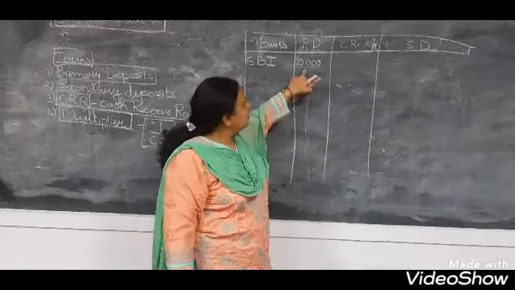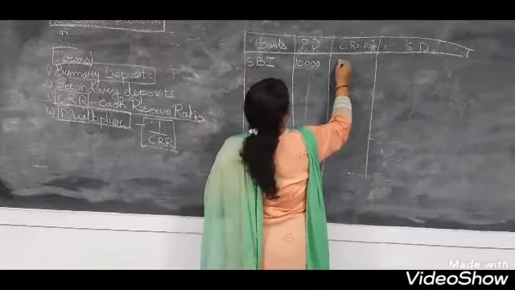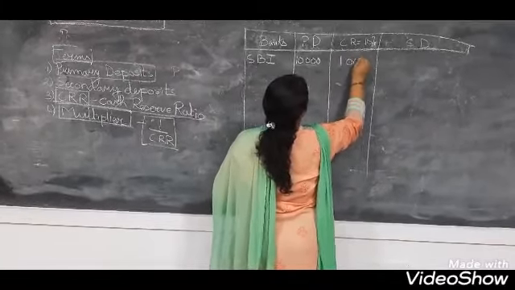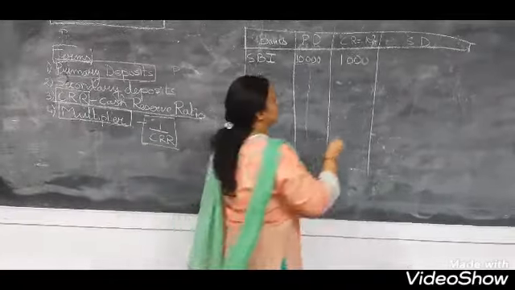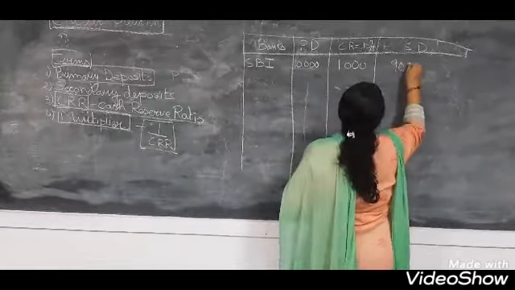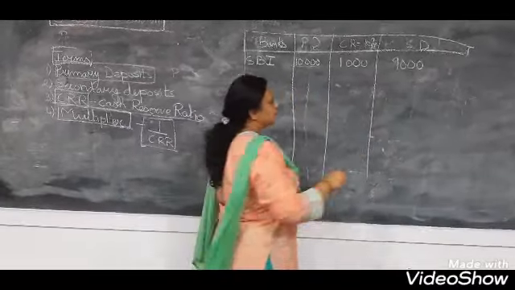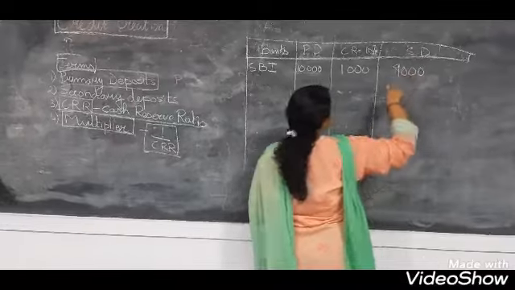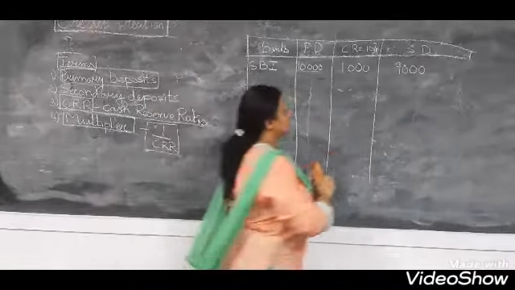Now SBI will use this 10,000 to give loans, but before giving a loan it will take out 10% of this, that is 1,000 as reserve, and it will lend the remaining 9,000 as loan. So this 9,000 will be the secondary deposit of SBI. Have you understood till here?